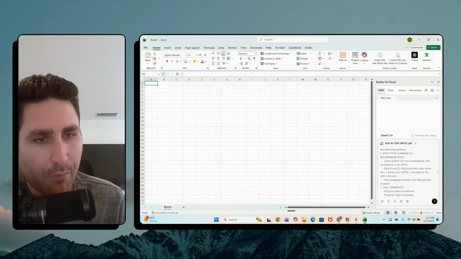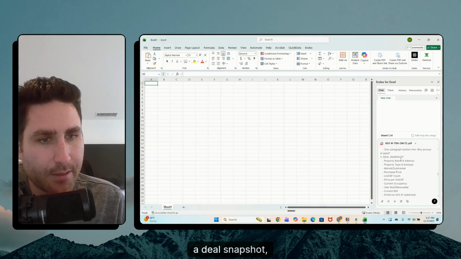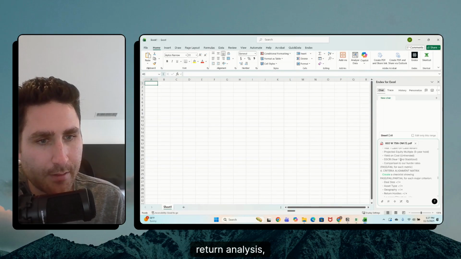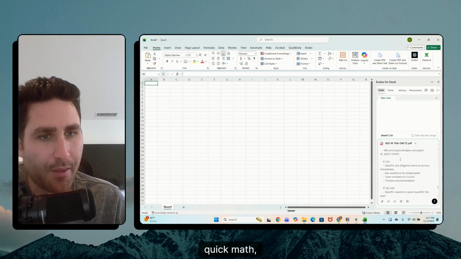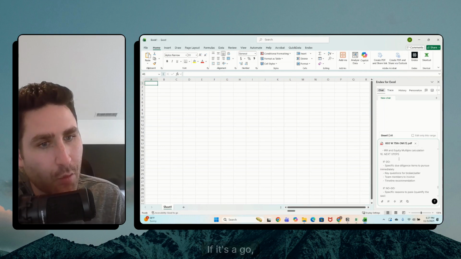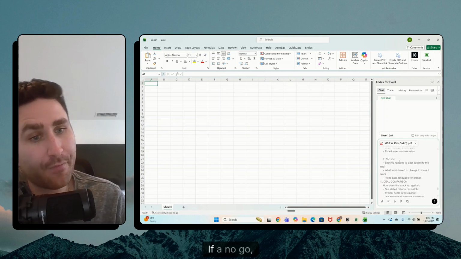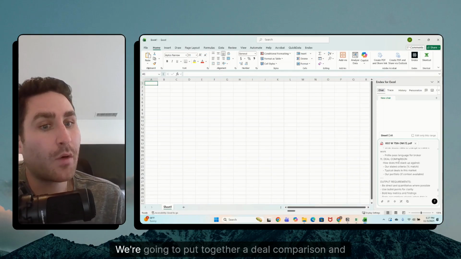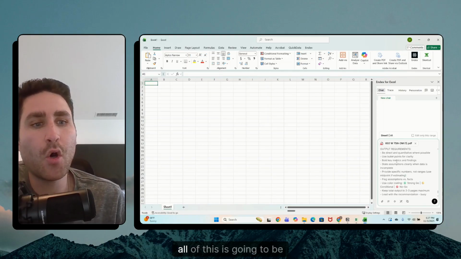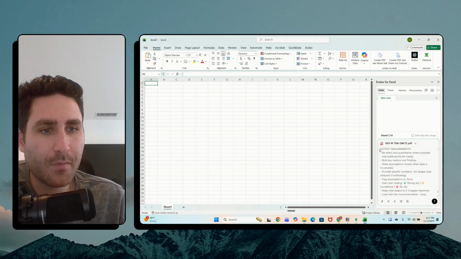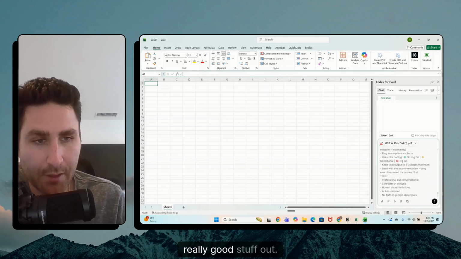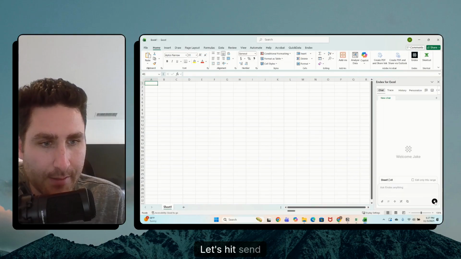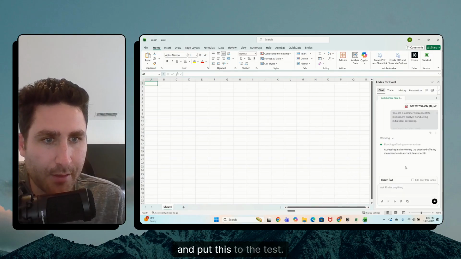And we want a report with an executive summary, a deal snapshot, return analysis, criteria alignment matrix, red flags and concerns, missing info, market context, value add opportunity, quick math, next steps. If it's a go, what are the DD items to pursue immediately? If a no-go, what are the reasons why we passed? We're going to put together a deal comparison, and all of this is going to be with these output requirements. Really good stuff in, really good stuff out. Let's hit send and put this to the test.